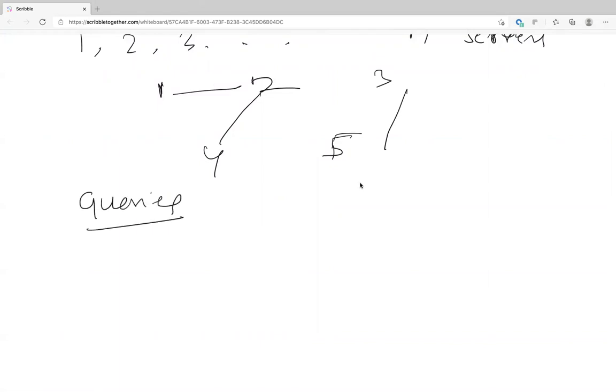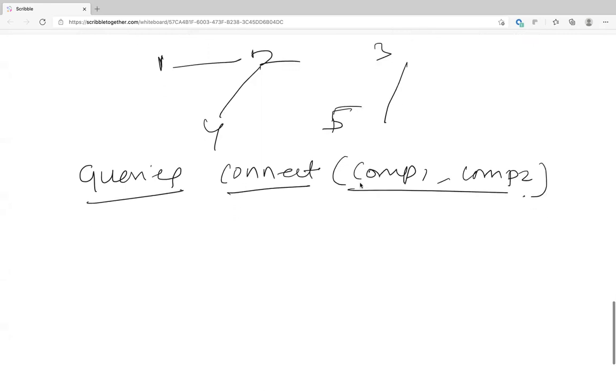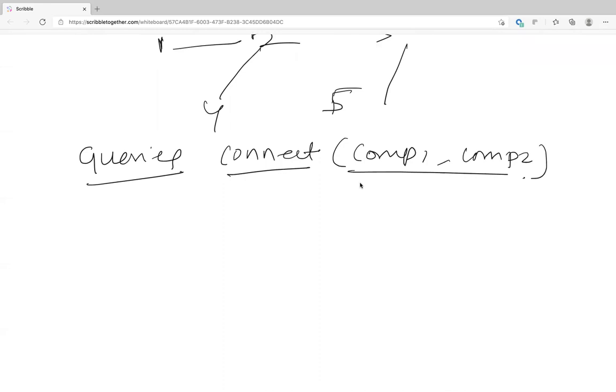Also imagine something like Facebook. There are n number of people, and people are friending each other. So that's a very dynamic thing. You're keeping on connecting people or connecting servers, right? So let's say you're connecting computer 1 and computer 2. And let's say you're doing the same thing on LinkedIn, so I can reach directly to you in one step, right?